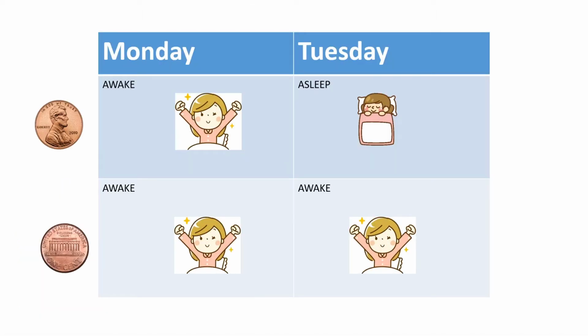For those of you unfamiliar with the Sleeping Beauty problem, here's how it goes. Sleeping Beauty agrees to participate in an experiment. She goes to sleep on Sunday night and an experimenter flips a coin. If the coin lands heads, Sleeping Beauty is woken up on Monday, asked a question, and then takes a drug that puts her to sleep and erases her memory of that day. She sleeps all day Tuesday, and on Wednesday she wakes up and the experiment's over.